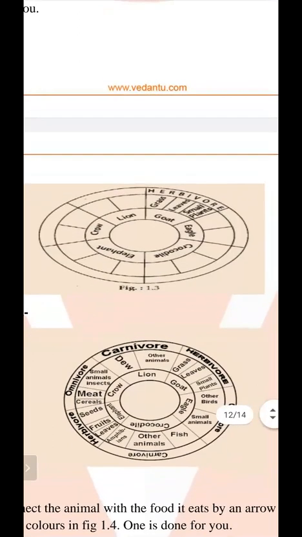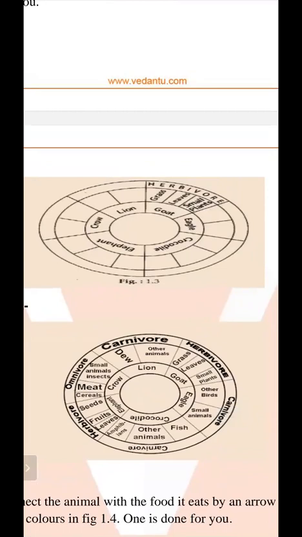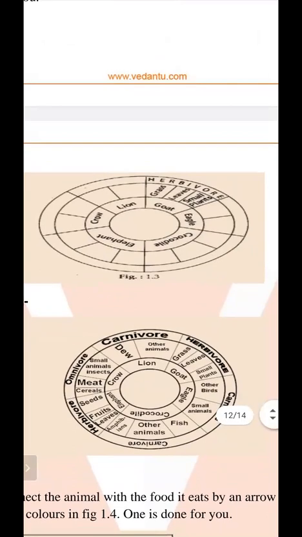So this is the table. This is a circle you have to complete. First is carnivorous. Carnivorous eat other animals, and omnivorous eat small insects, meat and cereals. And what does herbivorous eat? What does elephant eat? Seeds, fruits, leaves. And what does crocodile eat? Crocodile eats fish and other animals. And what does eagle eat? Small birds, small animals, and other birds.